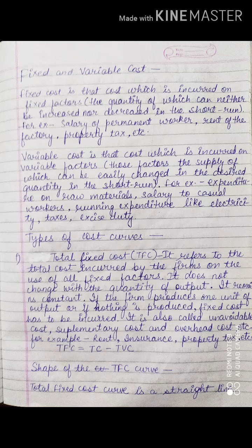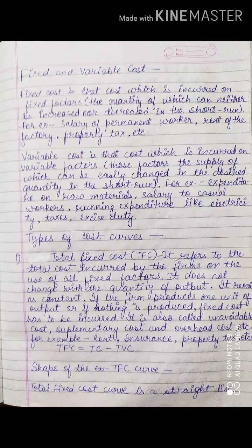Variable cost is that cost which is incurred on variable factors. Those factors, the supply of which can be easily changed in the desired quantity in the short run. For example, raw materials, salary to casual workers. Casual means daily workers, that is labor, which we have studied. Running expenditure means daily expenditure, like electricity, taxes, excise duty, which is being paid daily. Okay, that is variable cost.